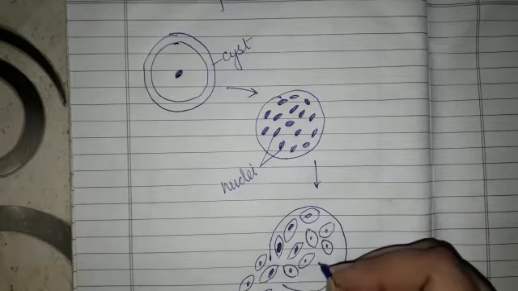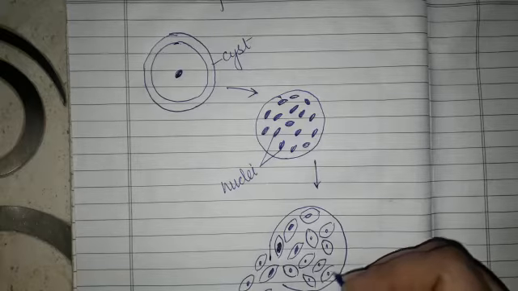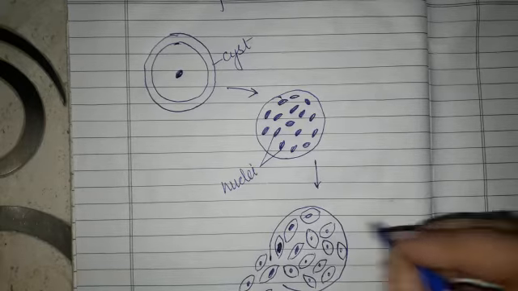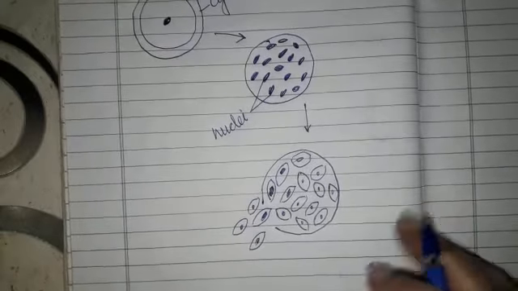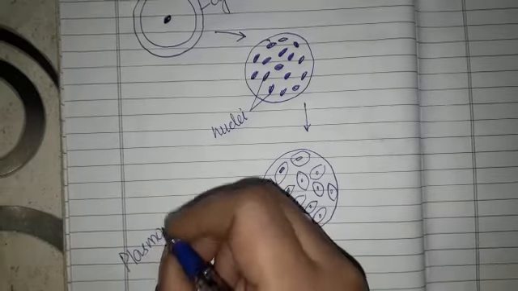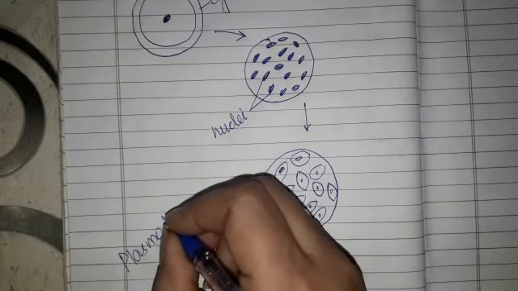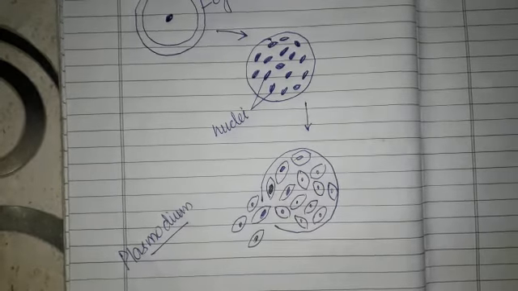This is what we are showing, the cytokinesis. That is, this is multiple fission in plasmodium, where first of all, the nucleus divides many times and it is followed by the division of cytoplasm.